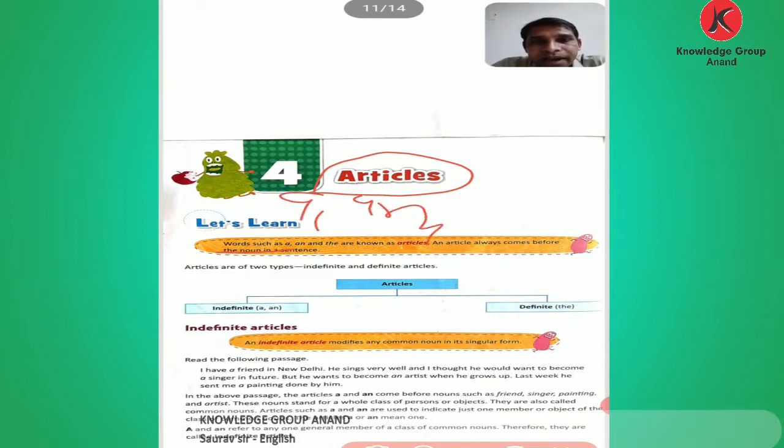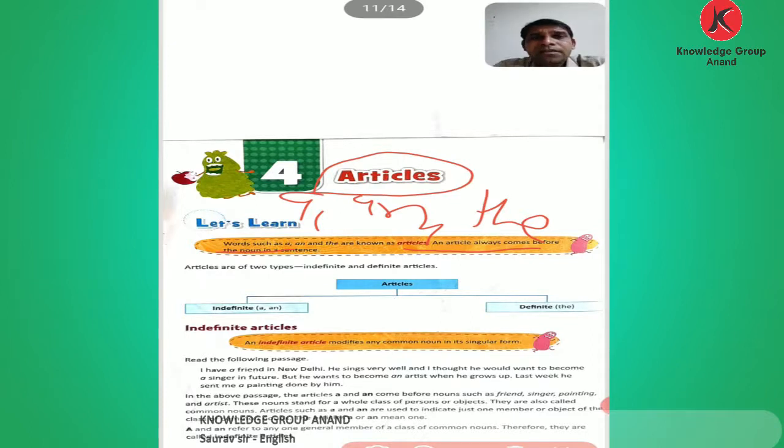From Standard 6, English Medium, chapter number 4. What is the chapter name? Articles. Okay, so let's see the chapter and the information about the articles. Words such as a, an, and the are known as articles. An article always comes before the noun in a sentence.